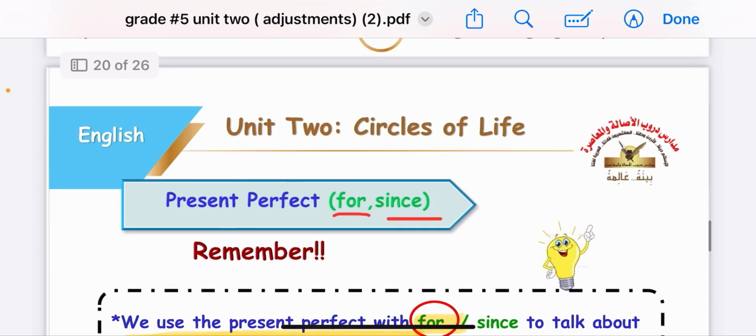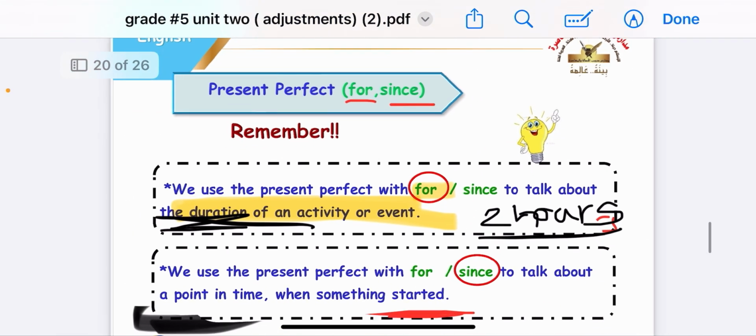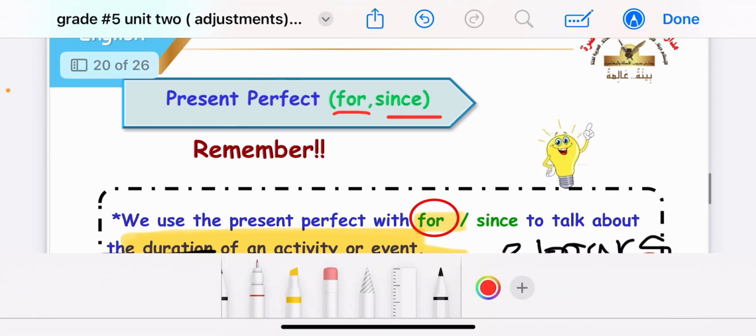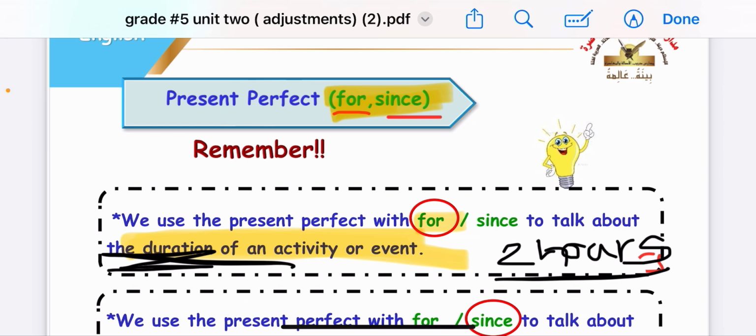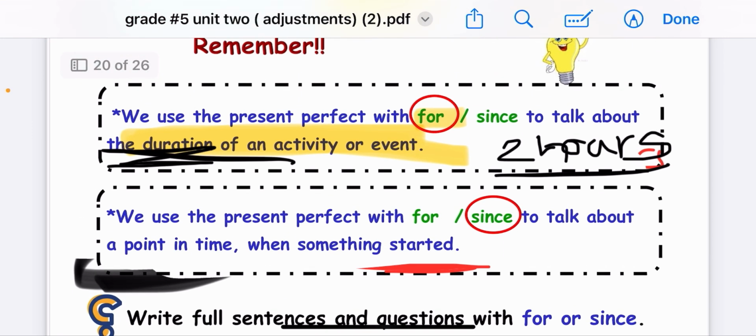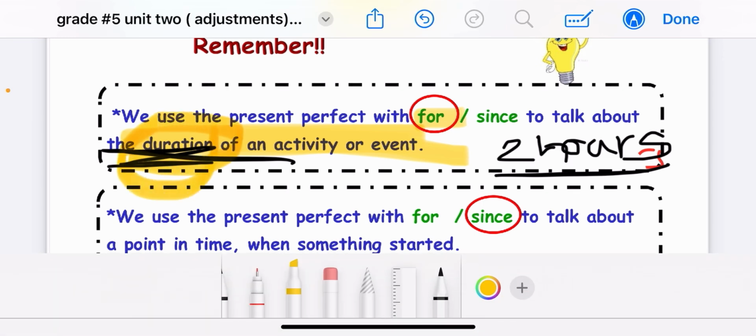Now let's move to talking about other keywords. They are since and for. What do you mean by since and what do you mean by for? We use present perfect with for to talk about the duration of an activity or event. So duration of time, when we have the duration of time, we use for.